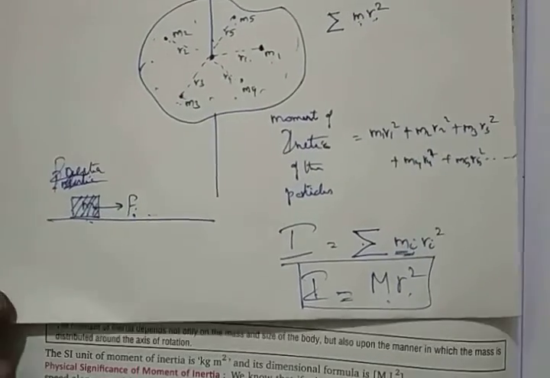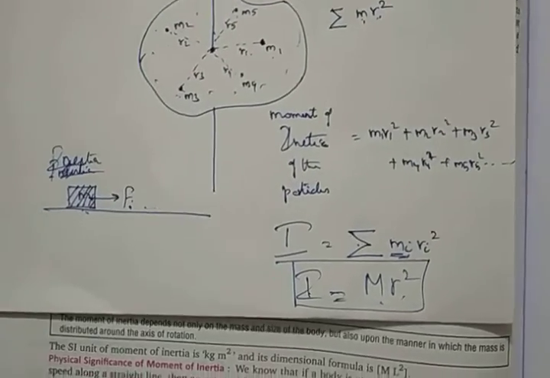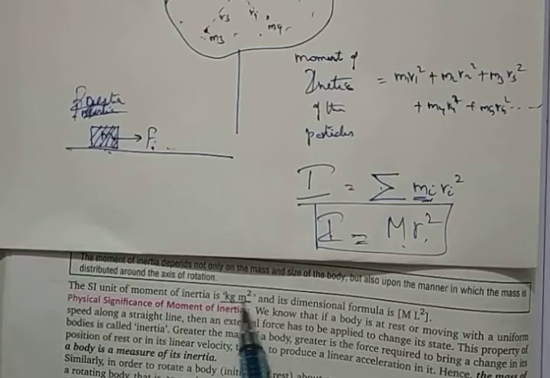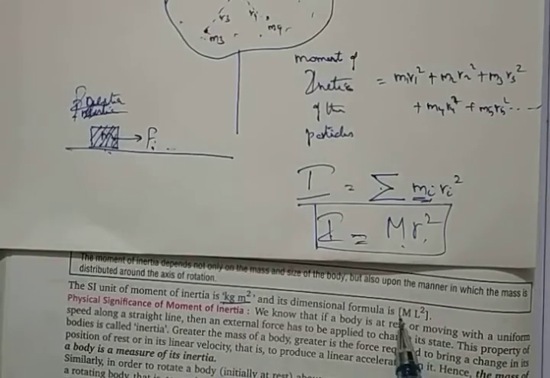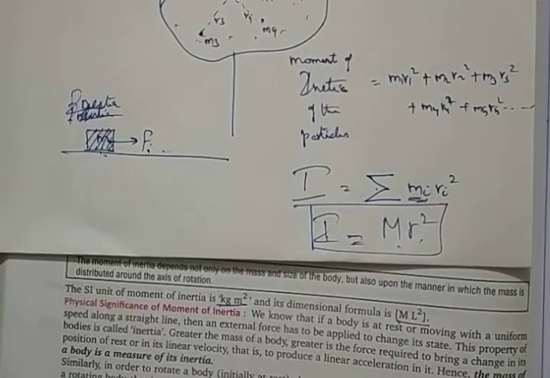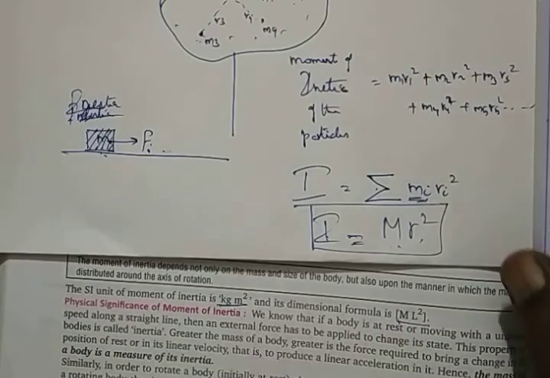Okay children, with this I close. It has an SI unit. The SI unit is, please write down, kg meter square, and the dimension is ML square. Fine, I think with this it is okay.